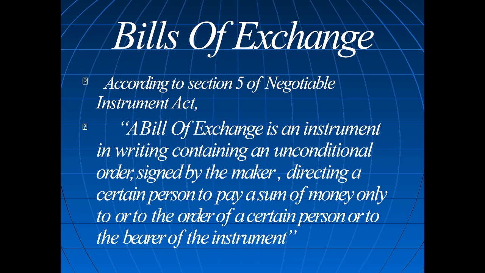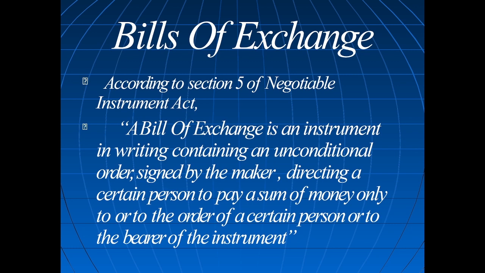only to, you will clearly mention, pay to X, pay to Y, or pay to me, like that, or to the order of a certain person. If the bill is transferred to Y, then he will mention that, or to the bearer of the instrument. Sometimes they will send the bill to a particular person to collect the money. Okay.